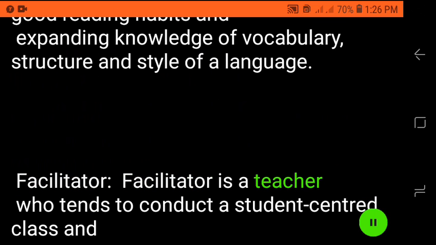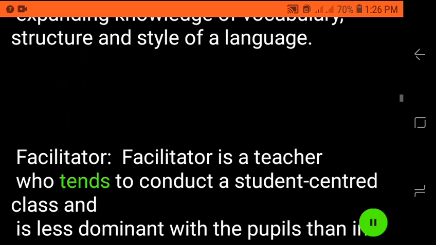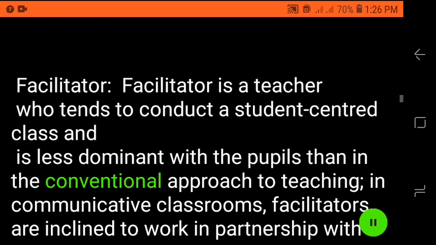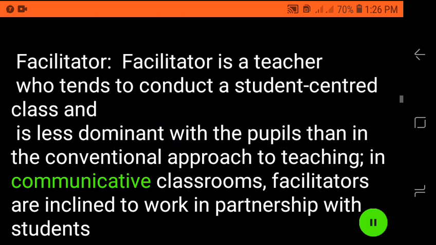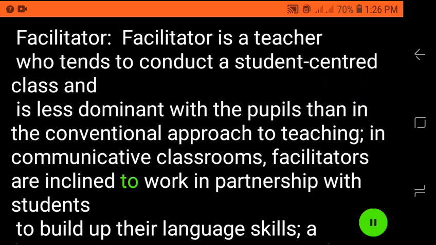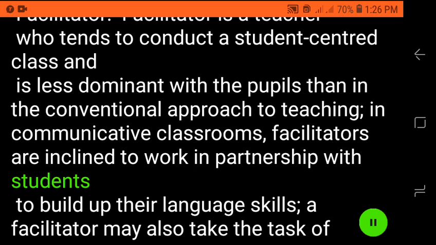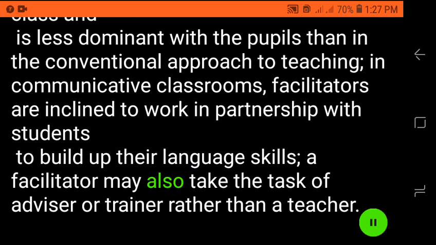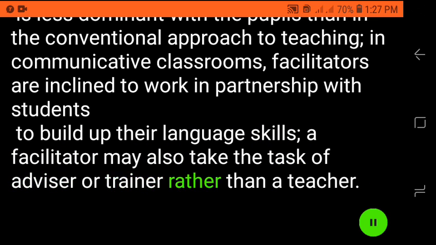Facilitator. Facilitator is a teacher who tends to conduct a student-centered class and is less dominant with the pupils than in the conventional approach to teaching. In communicative classrooms, facilitators are inclined to work in partnership with students to build up their language skills. A facilitator may also take the task of advisor or trainer rather than a teacher.